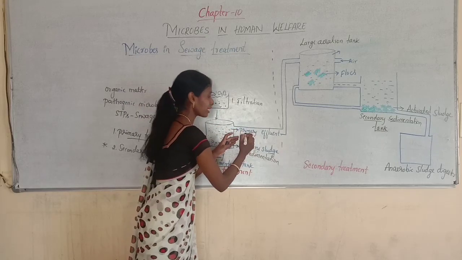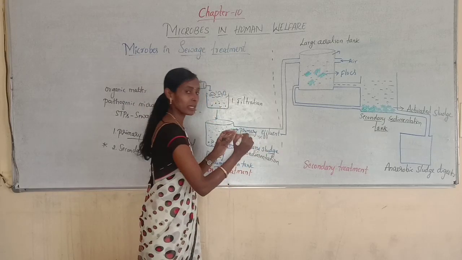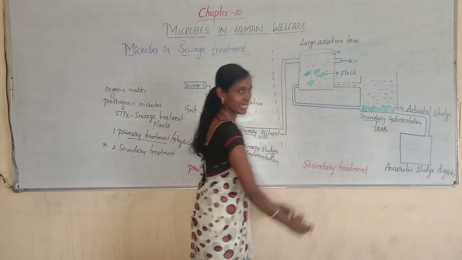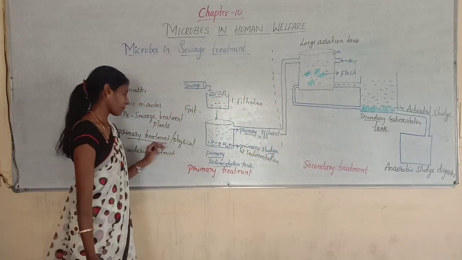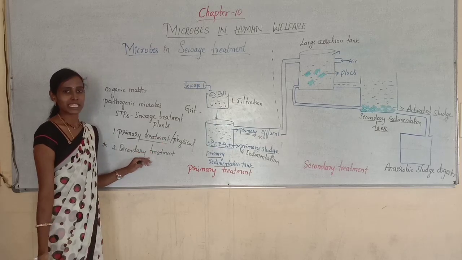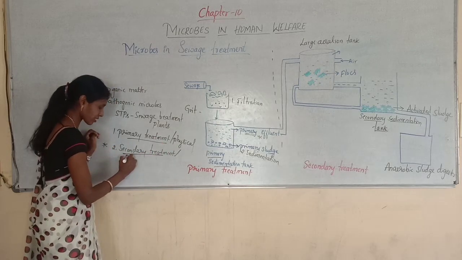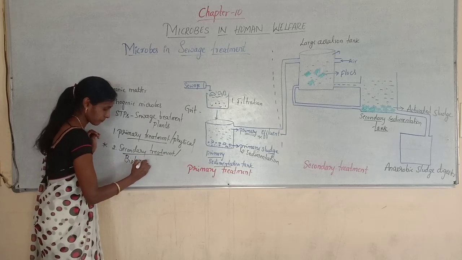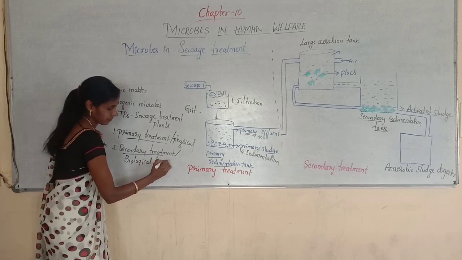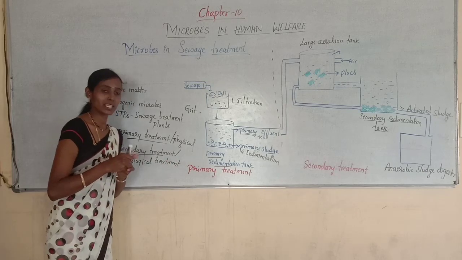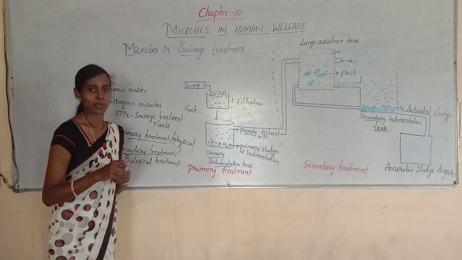Now this primary effluent, this is important. We are taking only primary effluent for the secondary treatment. So now primary treatment is over, we will discuss the secondary treatment. This secondary treatment is also called biological treatment. So why is the secondary treatment also called biological treatment?